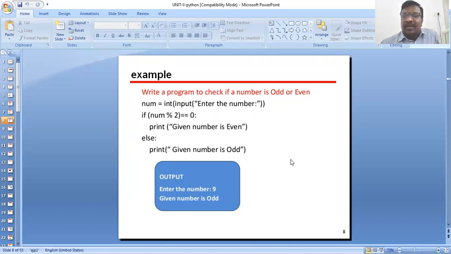So this program checks whether a number is odd or even. In the example, it prints given number is even, or else prints given number is odd. See the output: suppose we take the number 9, the given number is odd. This is the example of the if else statement.